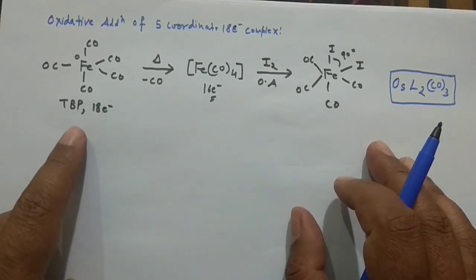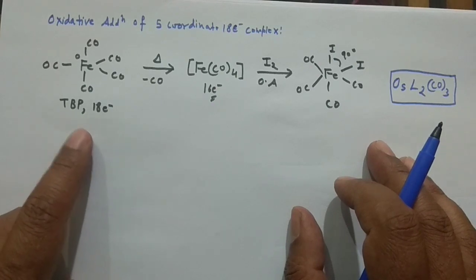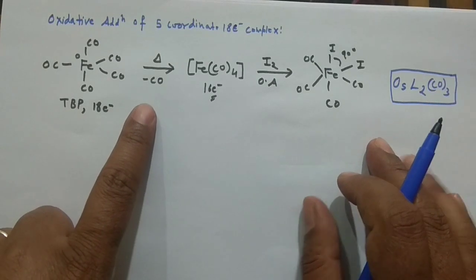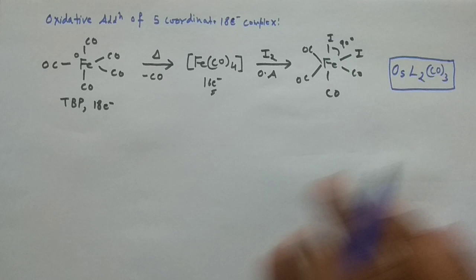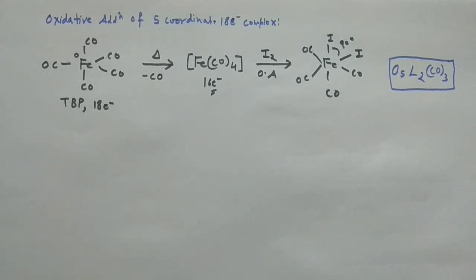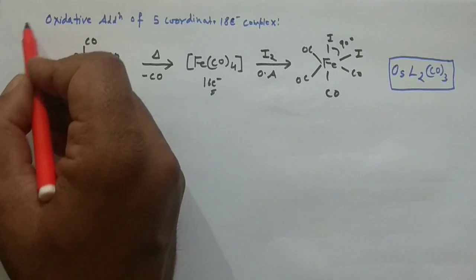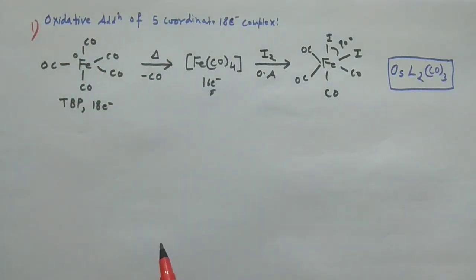But you have to keep in mind when you are having the octahedral, but not always the octahedral. If you have the 5 coordinated species, then you have to remove one of the CO. You may find the example of your 6 coordinated complexes also, right? And see, I have told you earlier, generally these oxidative additions are actually accompanied by the increase in the oxidation state by 2 units. But I am giving you some example.